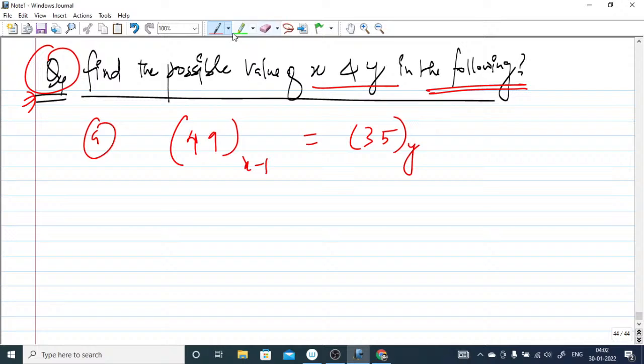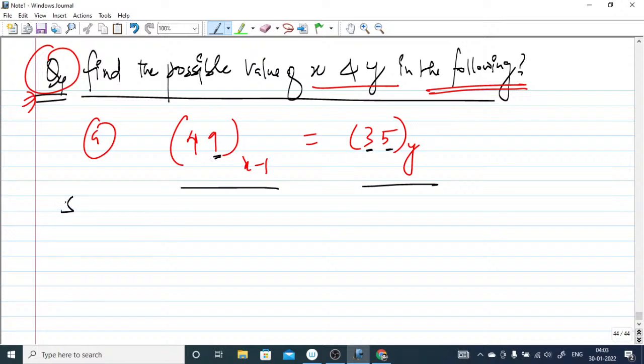Now you have to find the possible value of x and y here. So x minus 1 is the base of this. The maximum digit is 9, the maximum digit is 5, the maximum digit is 3. So the base must be greater than 9, in fact 10 it can be, or greater than.